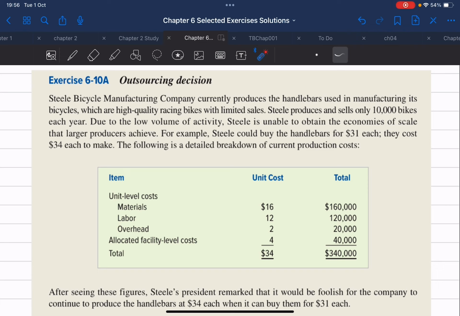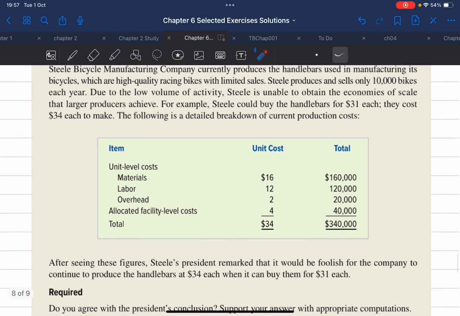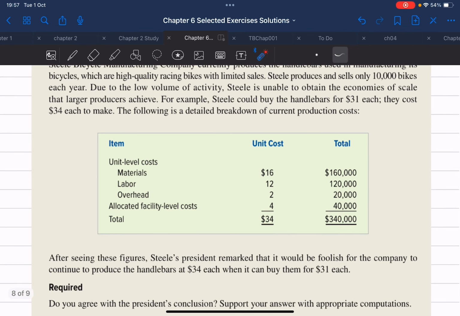So that brings up the total to $34 for each handlebar that the company produces, right? And then it says, after seeing these figures, Steel's president remarked that it would be foolish for the company to continue to produce the handlebars at $34 each when it can buy them for $31 each.